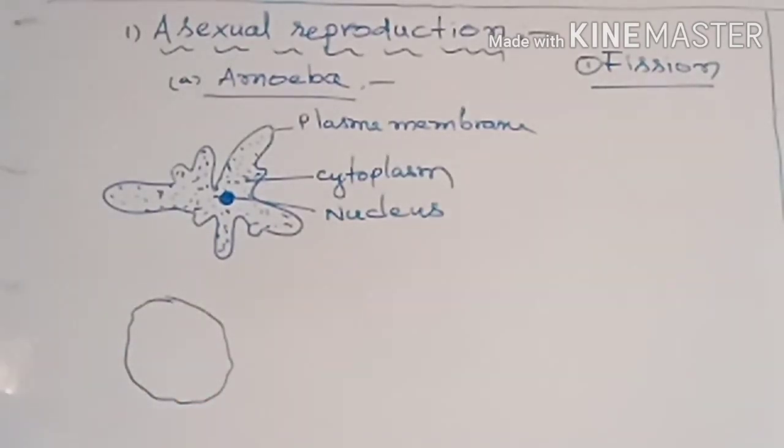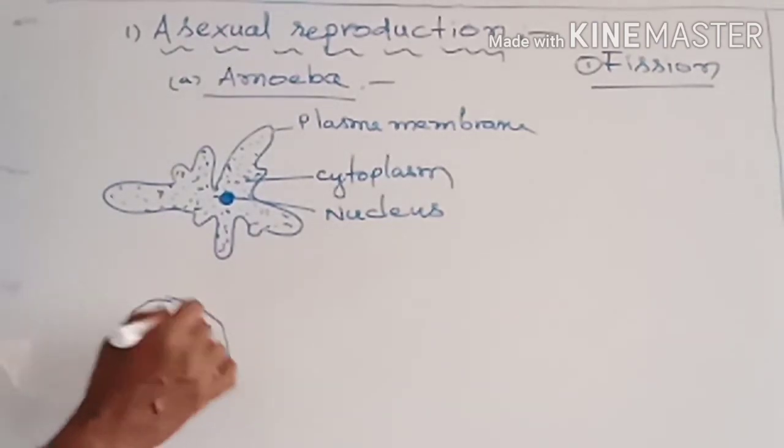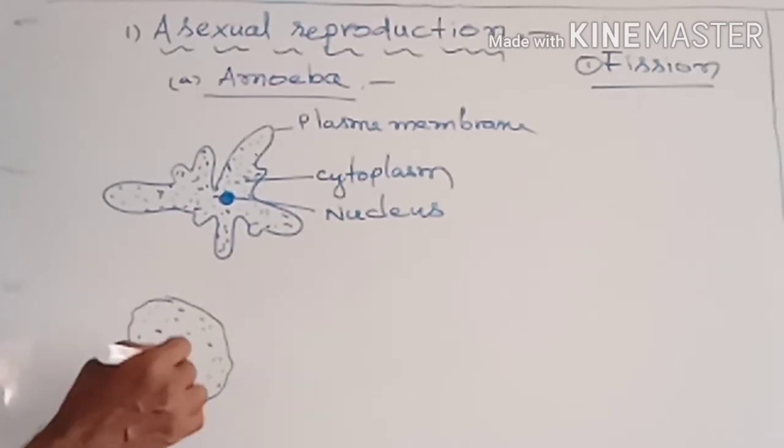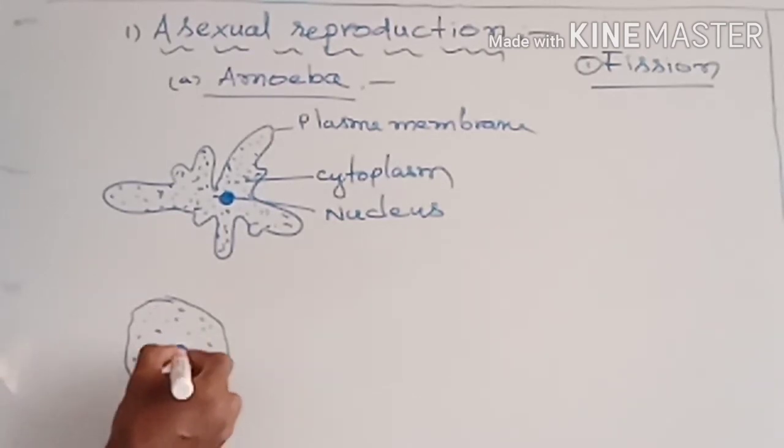Inside there is cytoplasm, and one nucleus is also there.